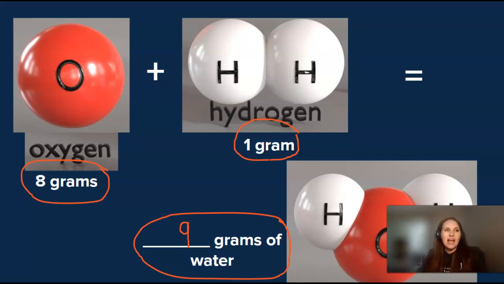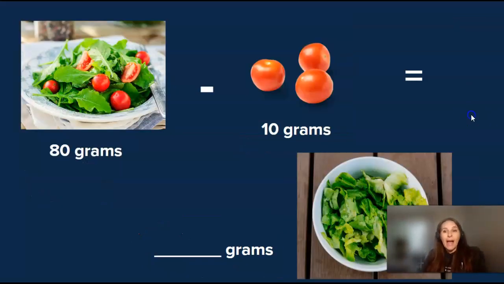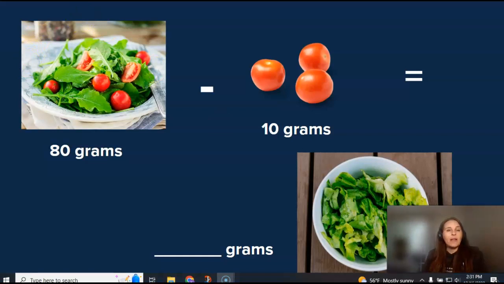And in this case, we're making a new substance, water. All right. Now, this can also work backwards. Let me show you what I mean. Let's pretend like I have this salad right here. And while I'm very grateful for my salad, I'm not a big fan of cherry tomatoes. So I want to take the cherry tomatoes off of my salad.